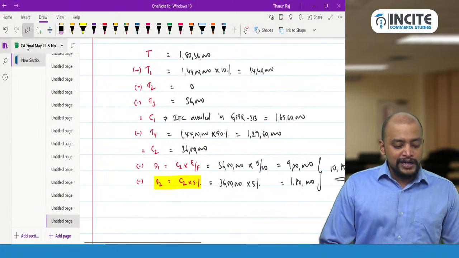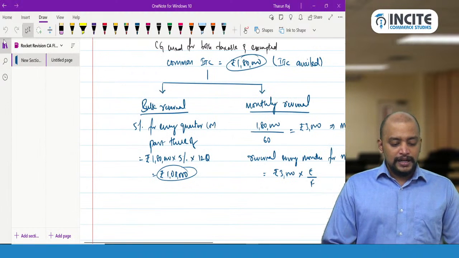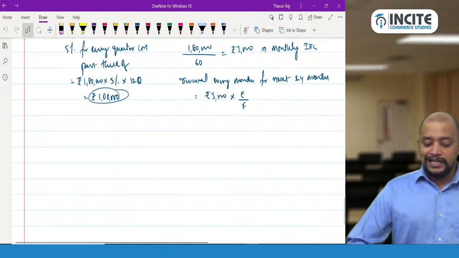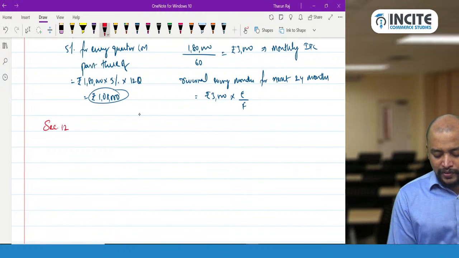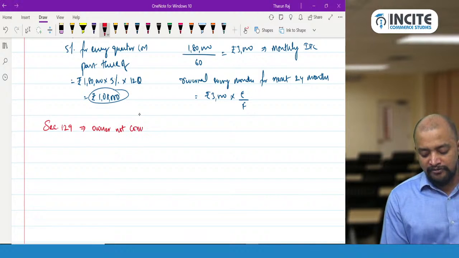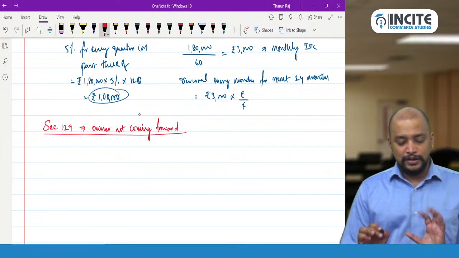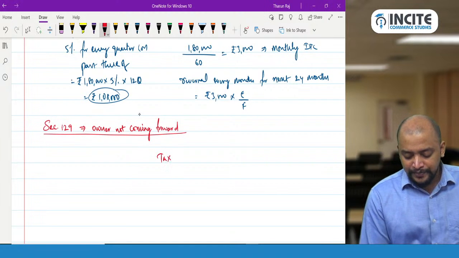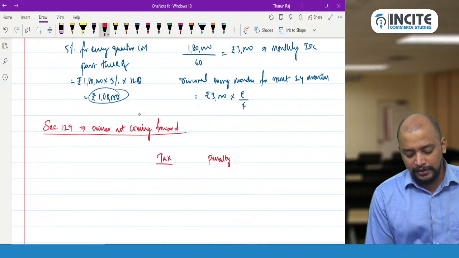Okay, so in respect of section 129 penalty, owner not coming forward. When owner is not coming forward, there are two views for computing the penalty. Okay, so tax and penalty payable.